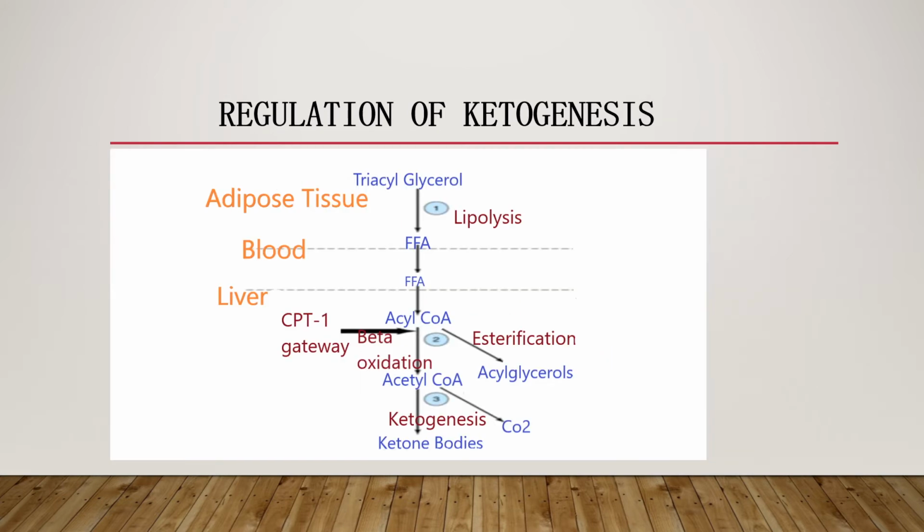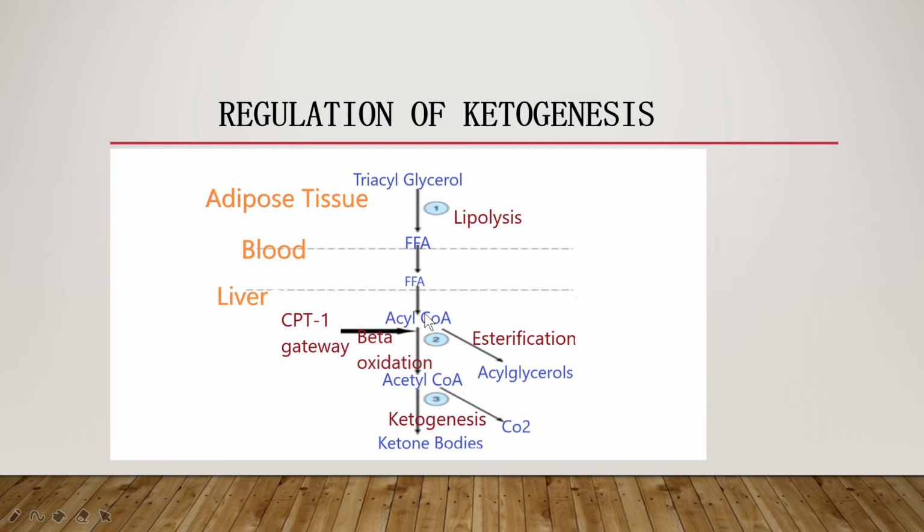Regulation of this ketogenesis. Regulation involves excess, that is in the adipose tissue, due to excess production, lipolysis will occur, so that excess triacylglycerol will be converted into free fatty acids. These free fatty acids will enter through blood into the liver, where they will undergo beta oxidation to be converted into acyl CoA.